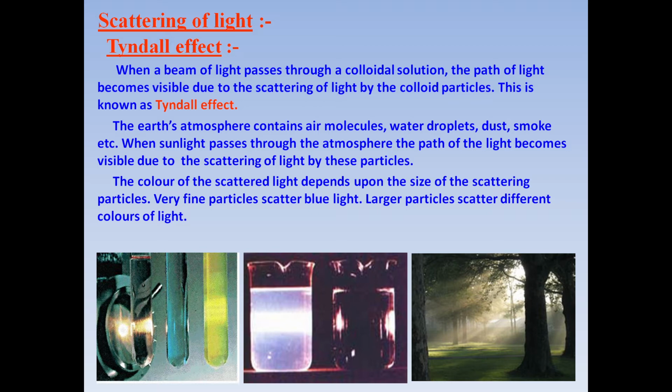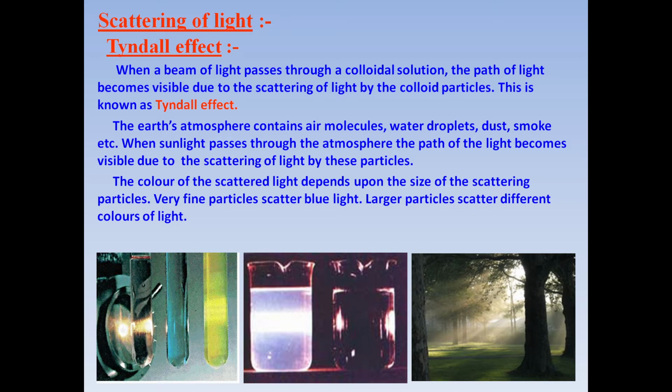Now the color of the scattered light depends upon the size of the scattering particles. There are total 7 different wavelengths, 7 different lights contained in a white beam of light. So which color out of violet, indigo, blue, green, yellow will be scattered depends upon the size of the scattering particle.